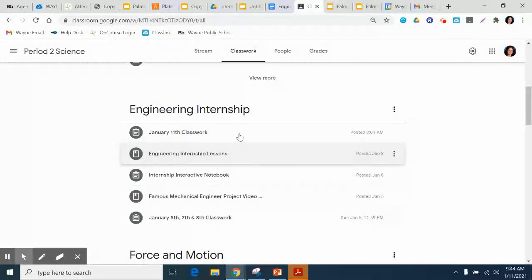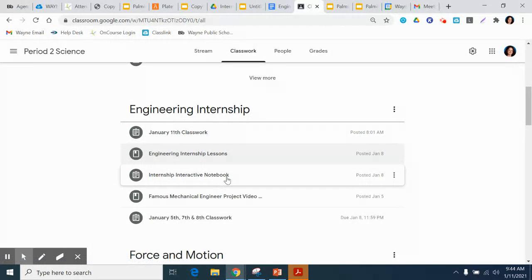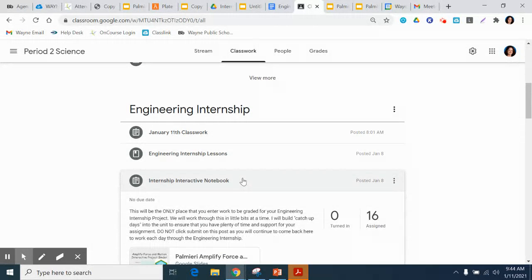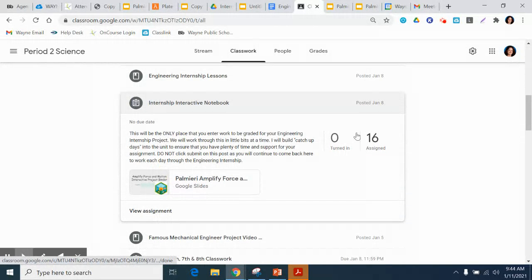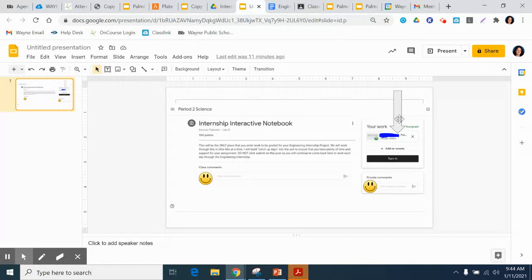So, with that said, you now know where we will be coming each day. You'll be looking every single day before we start class to load your interactive, which looks like this, your interactive assignment. Every single day, you're going to be loading your assignment from your Google Classroom page.